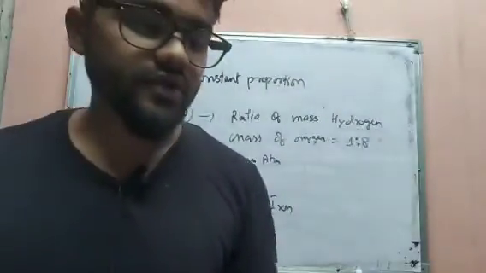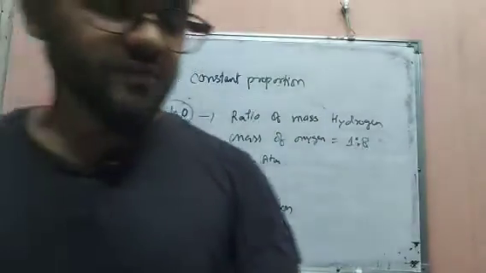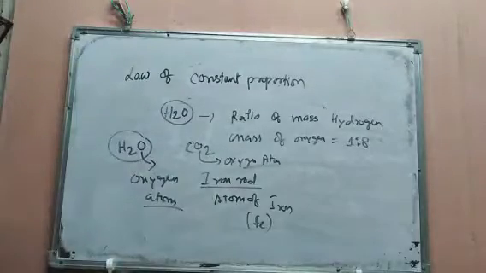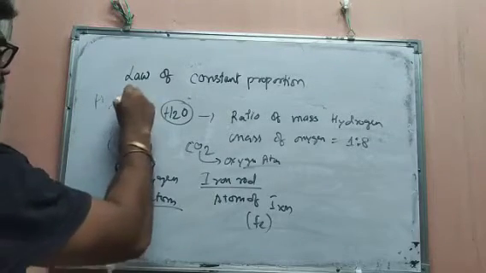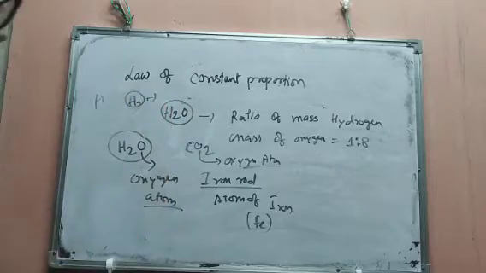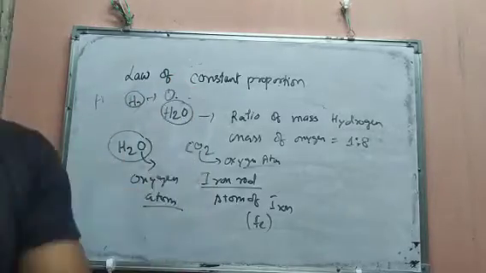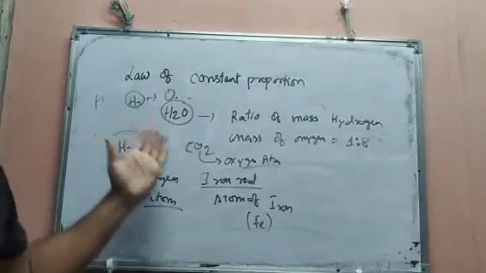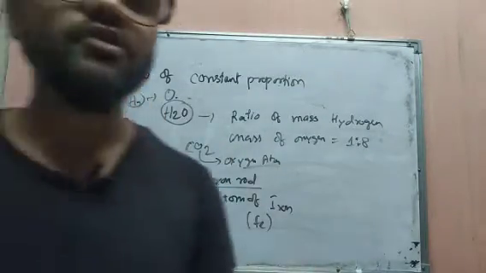So next one, what we have given: the atoms of a different element have different masses and chemical properties. Obviously it is true. Suppose here it is hydrogen atom. See, we have hydrogen atom H2, and here we have suppose oxygen atoms. So this oxygen atom's mass and chemical property will be different from the hydrogen atom's mass and chemical property, because these two are different atoms.